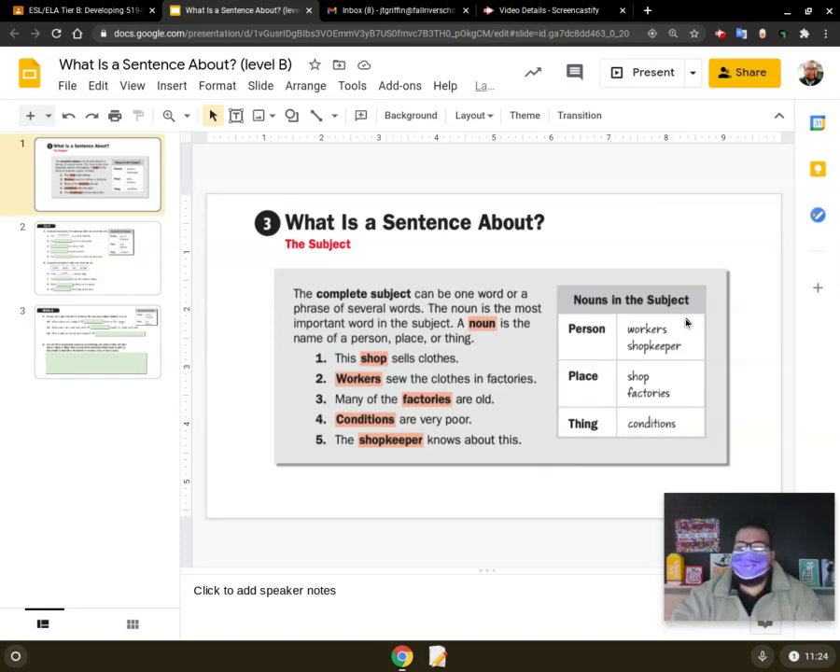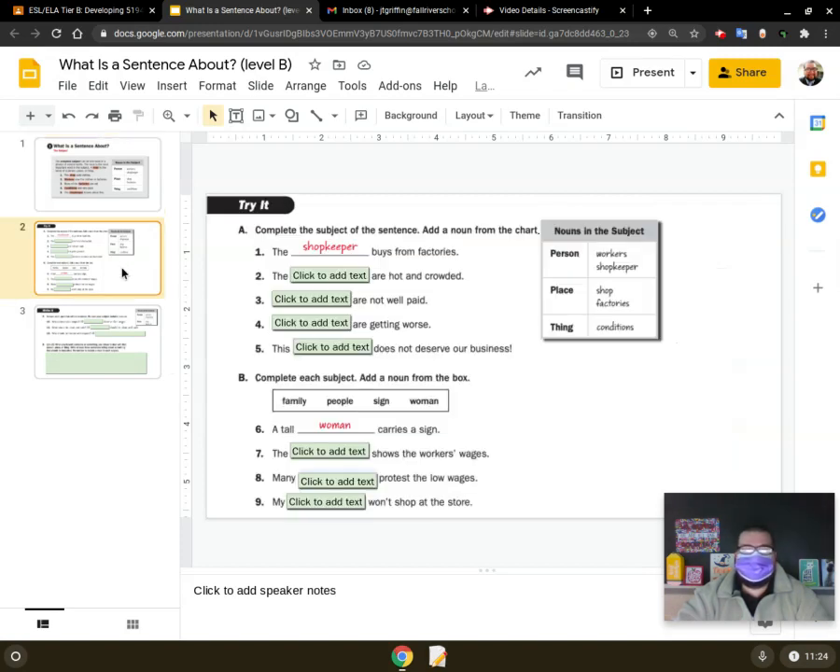So, nouns in the subject. So a person would be workers and the shopkeeper. A place would be the shop and the factories. And a thing would be conditions. So let's move on to the second part of this assignment. If it'll let me. There we go.